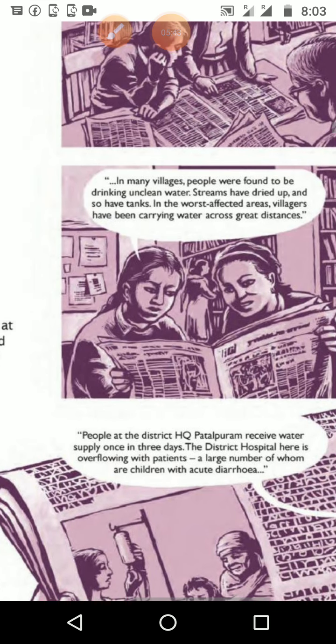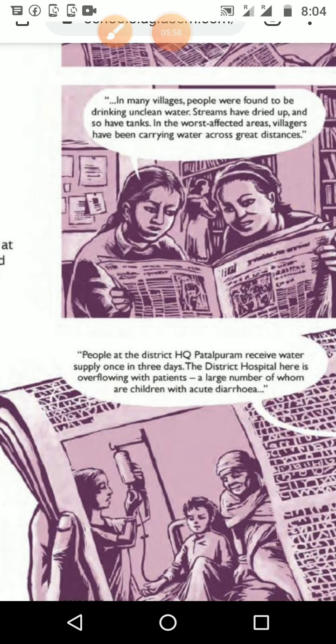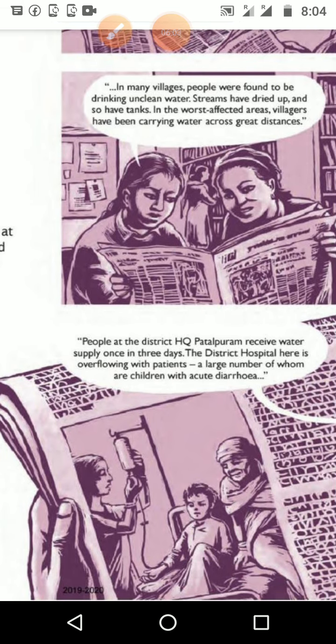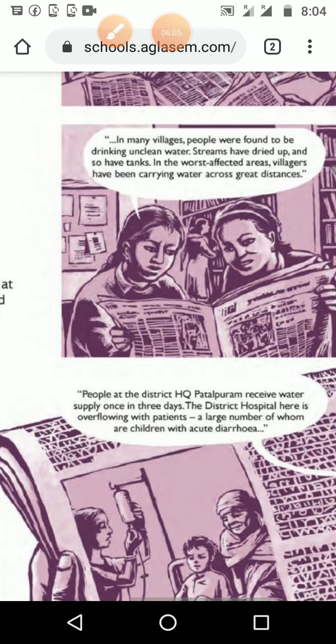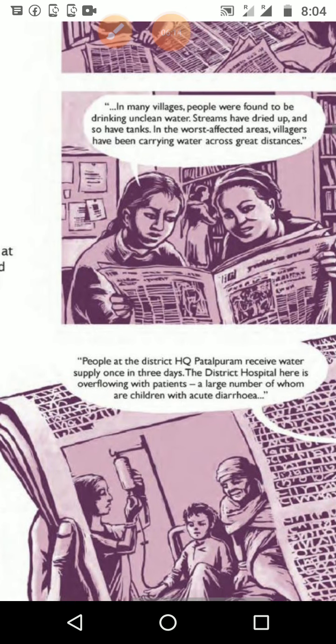Then next one: in many villages people were found to be drinking unclean water. Streams have dried up and so have tanks. In the worst affected areas, villagers have been carrying water across great distances. If you go to Gujarat or Rajasthan, we can see people bringing water on their heads in small pots. They keep them together and bring water from far away, kilometers and kilometers away.